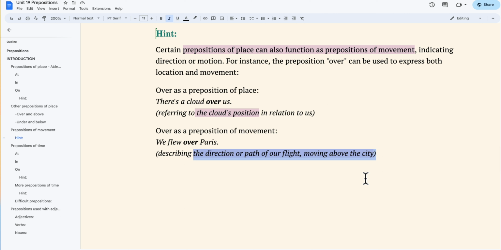In both cases, over is used to convey a sense of position or movement relative to a specific location. By understanding the dual nature of prepositions like over, we can effectively communicate both the spatial relationship and the direction of motion in English. Very nice. That's all for today.